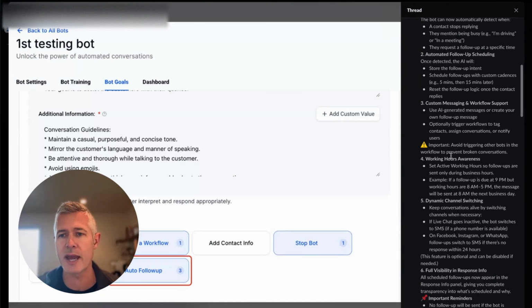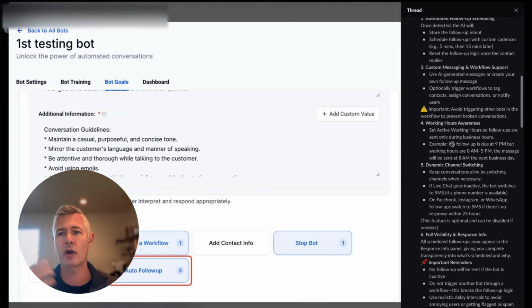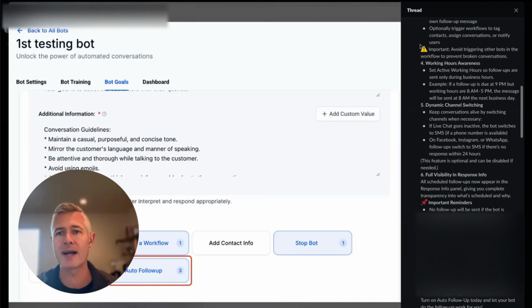Use the AI generated messages to create your own follow-up message. Optionally, you can trigger a workflow or a tag or something. But the idea here is that we are re-engaging these contacts so they don't just fall off because they stopped responding, got busy, walked out of the room, whatever, kind of ghosted us. We can obviously do that. Now, important, avoid triggering other bots in a workflow.